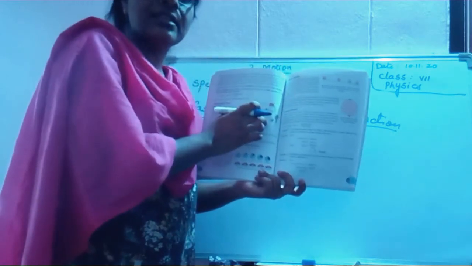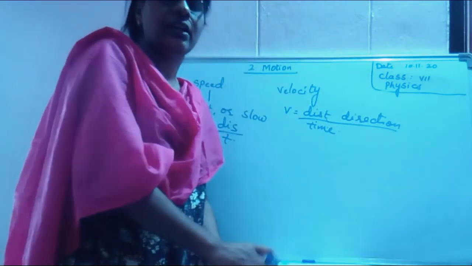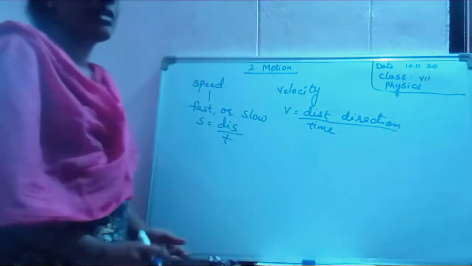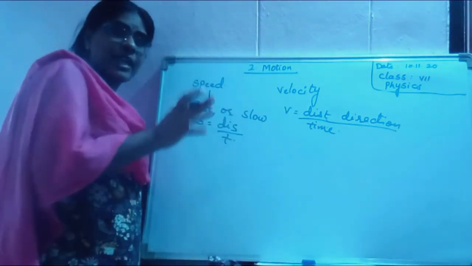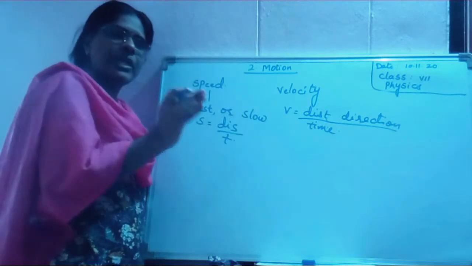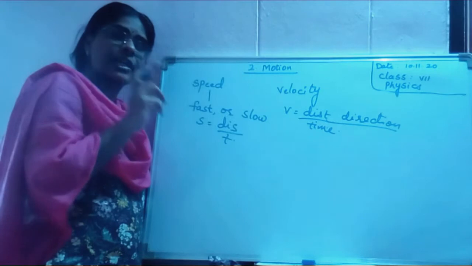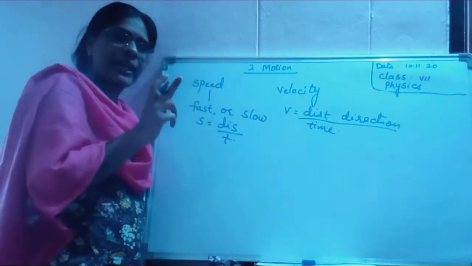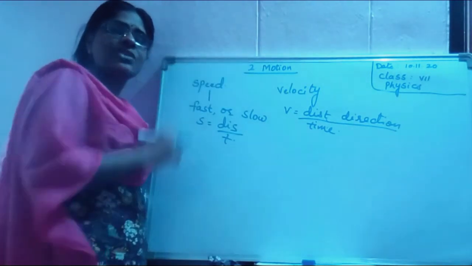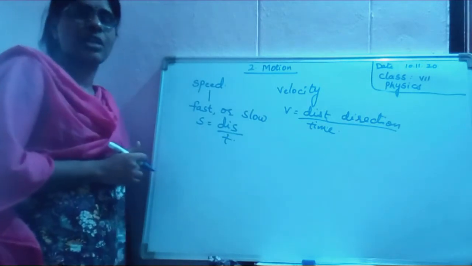In this example, the speed of both the cars is the same, but velocity is not the same. Why? Because Y has changed its direction.